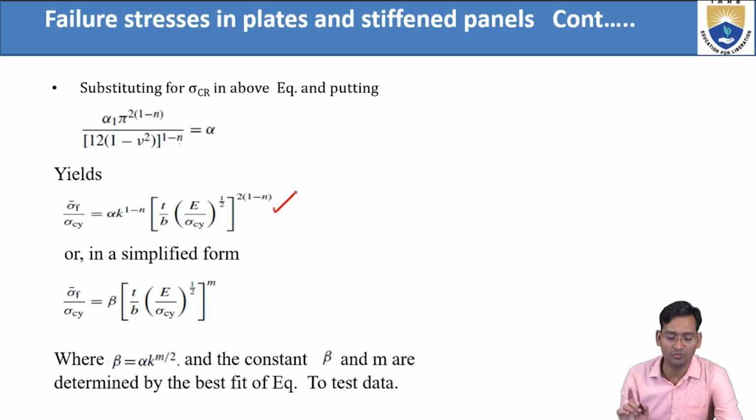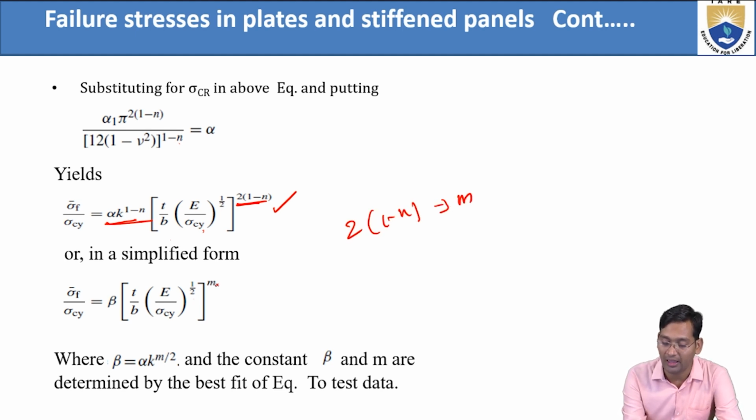Now just further simplify, because what we require in terms of sigma F bar by sigma Cy equals beta into T by B. So just here beta. Instead of that, they have written just T by B into E by sigma Cy whole power 1 by 2, and for this 2 into 1 minus n they have taken m. So power becomes m. Here what is there? 2 is not there, right? 2 into 1 minus n is m. So from here 1 minus n will be equal to m by 2. So for this 1 minus n they have taken m by 2.